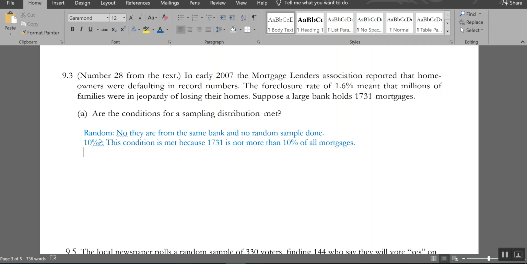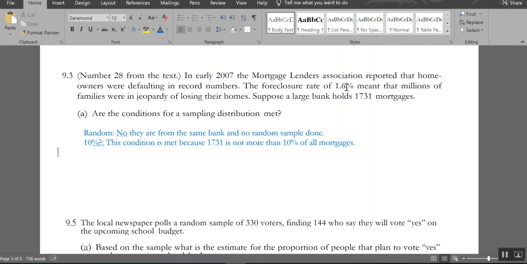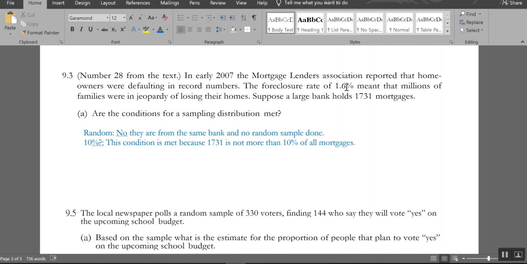Yep. All right. Last but not leastly, success and failure. I've already done that one once, so I'm not going to this time. But I'm hoping you get the point. When it comes to checking these, you need just to ask yourself, is it reasonable that my sample is not more than 10% of my population? And then, is my sample random?